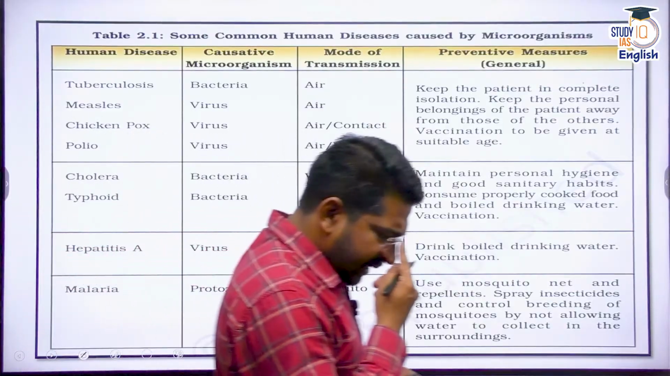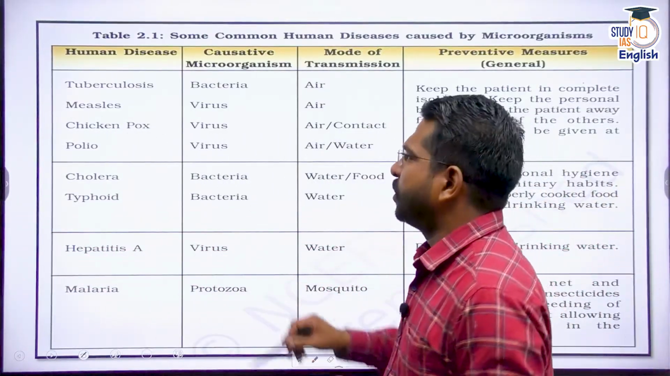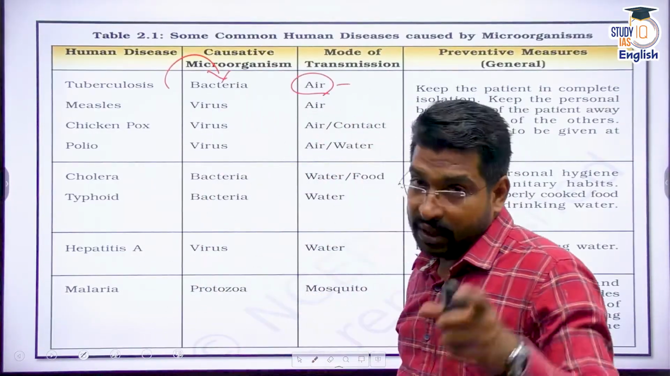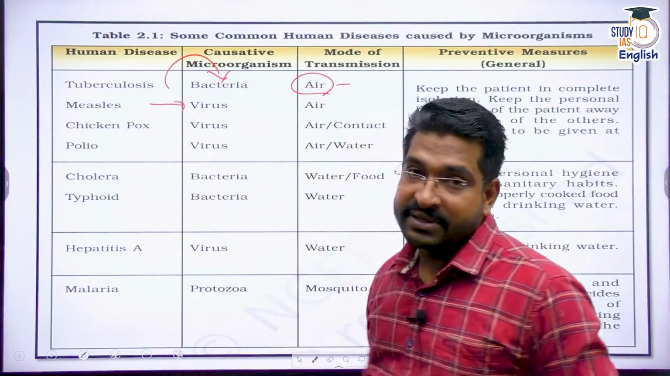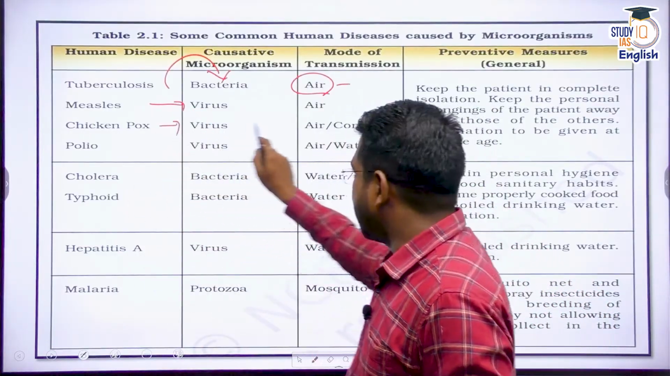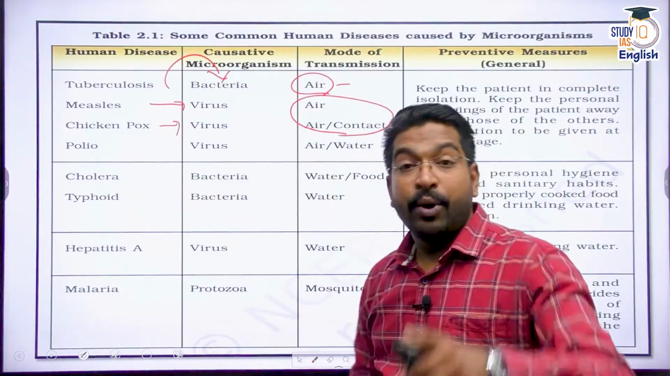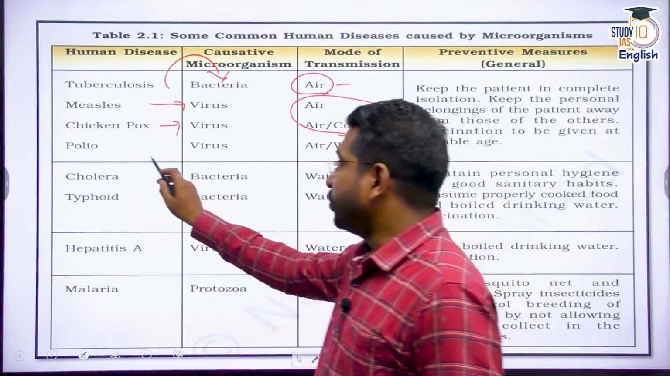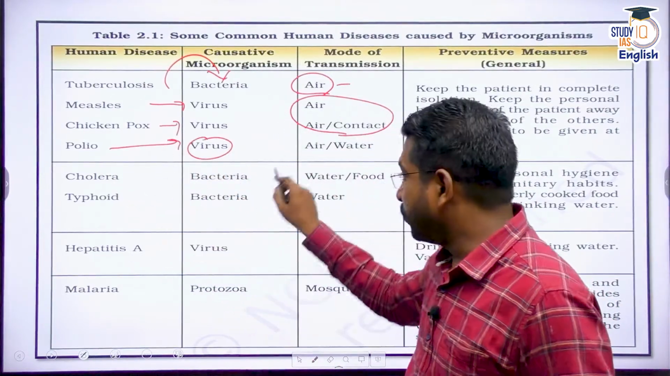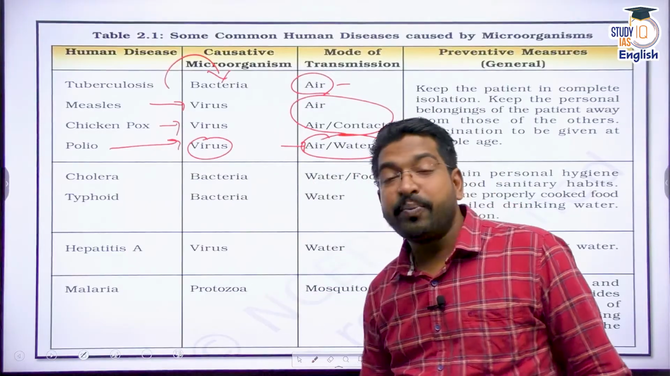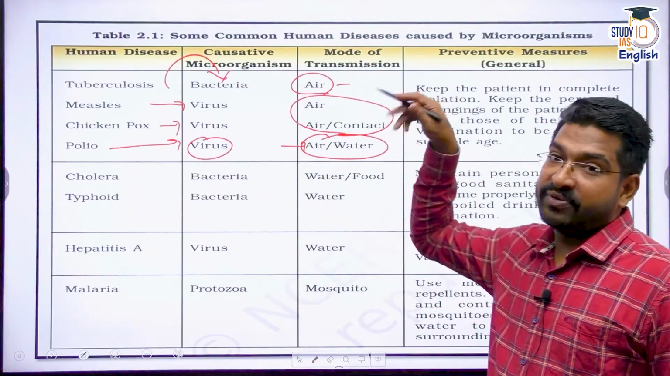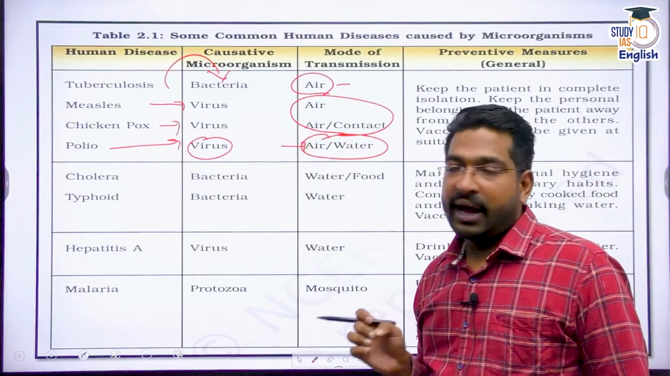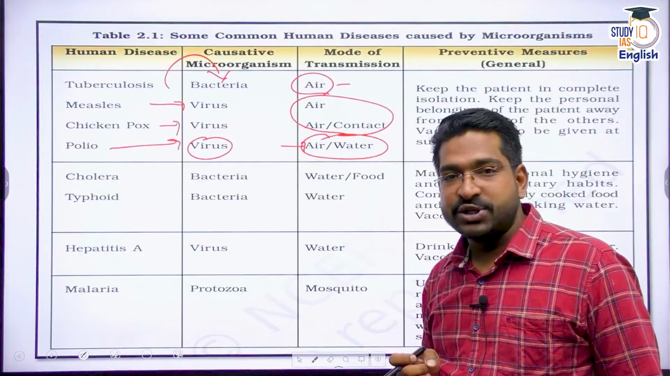Tuberculosis is caused by bacteria, right? Mycobacterium tuberculosis. It's caused by a bacteria, and the transmission is directly through air. Or measles virus, it gives you measles. Varicella virus gives you chicken pox, again through air or through some sort of contact. Polio is a virus, right? Poliomyelitis is a disease spread by the polio virus, through air or through water. That is why open defecation should not be done, because from the waste material, from the excreta, through air, through water, it can move and the infection will continuously spread.